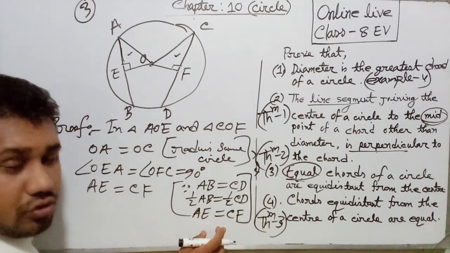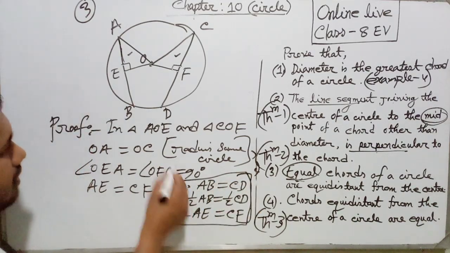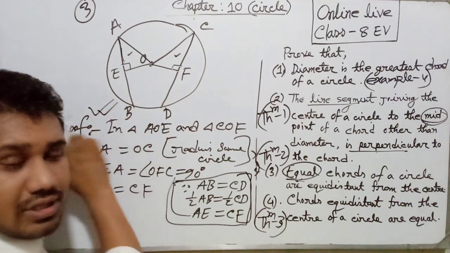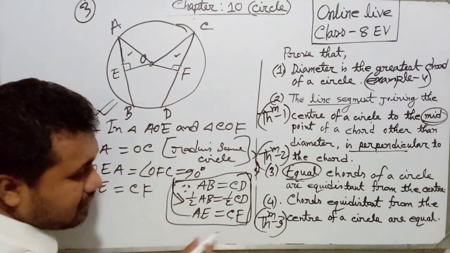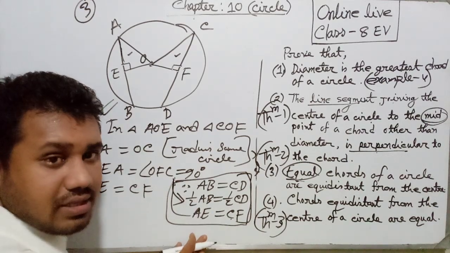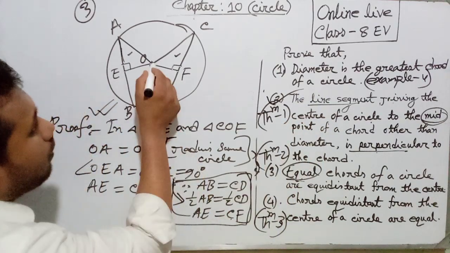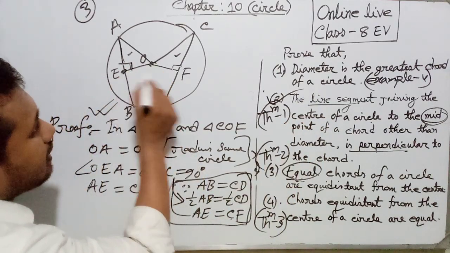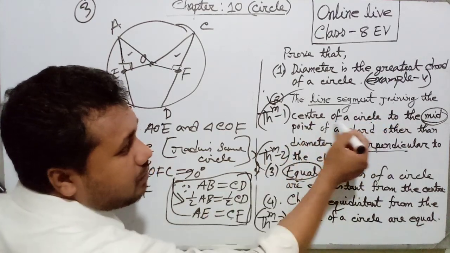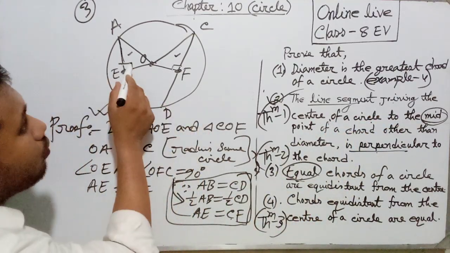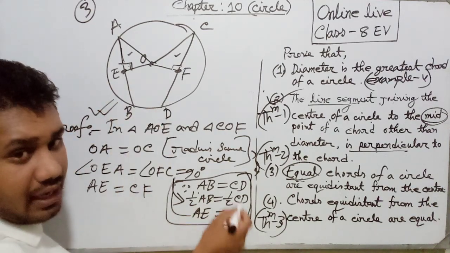It is better to show this at first, for starting the proof. Why are AE and CF half of AB and CD? Because in our theorem 1, when we draw the perpendicular, E and F will be the midpoints. So AE is half of AB and CF is half of CD.